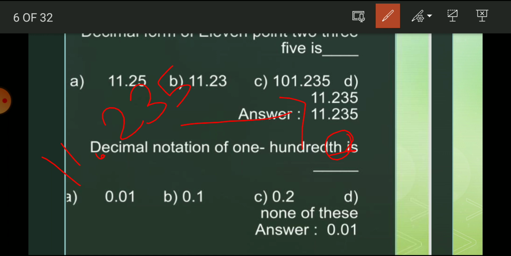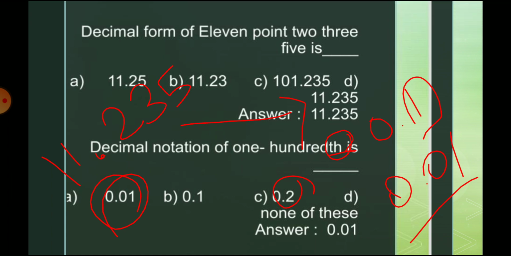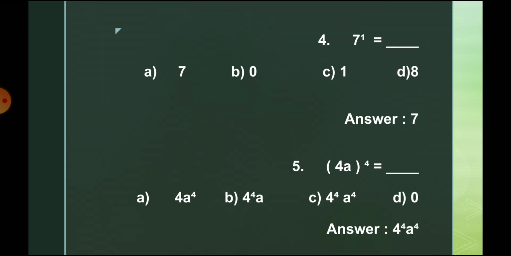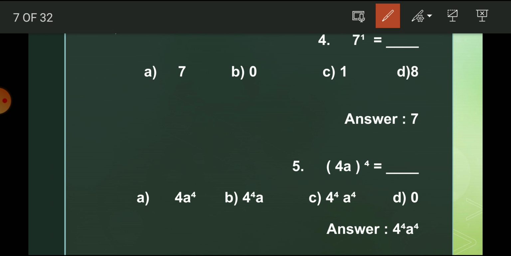If I take 0.1, this is only tenth, so 1/10. This one is 2/10. But if I take 0.01, this is a hundredth. Next: 7 power 1 is equal to dash. 7 power 1 means you have only one 7, so the answer is 7.